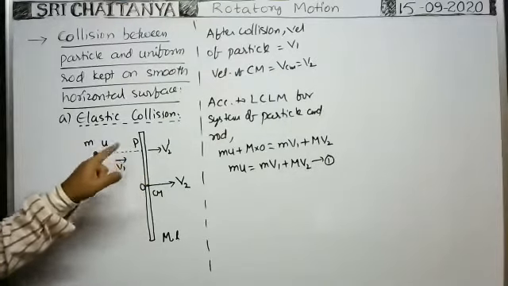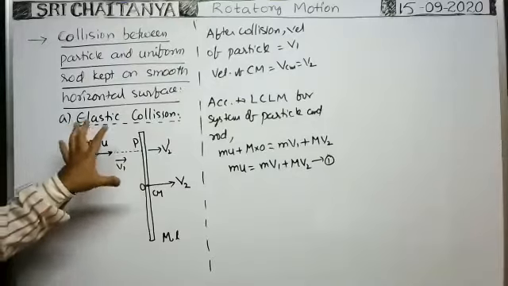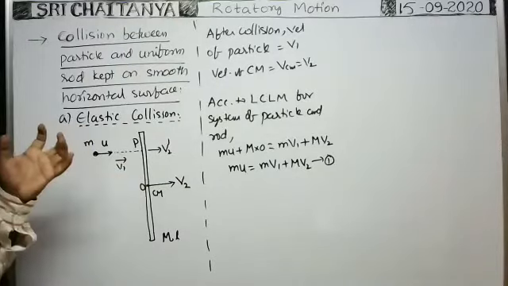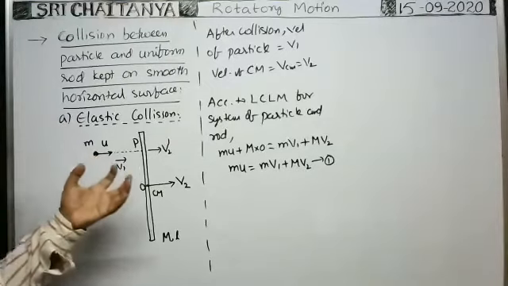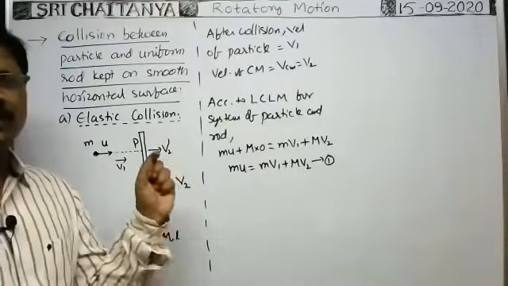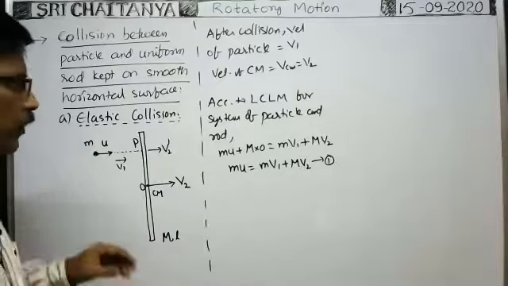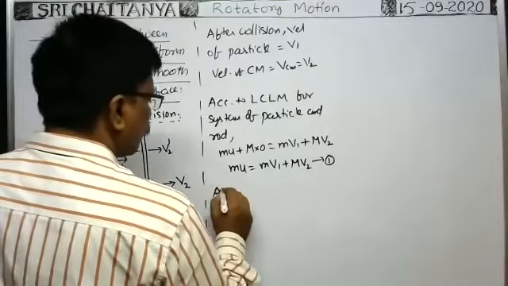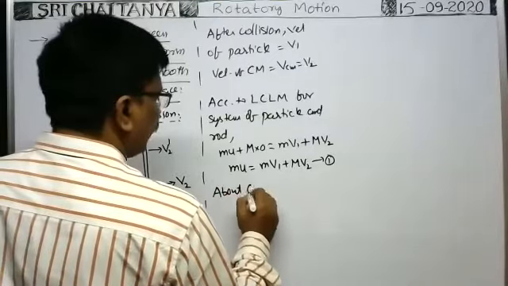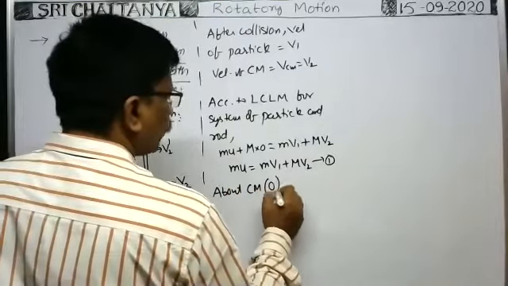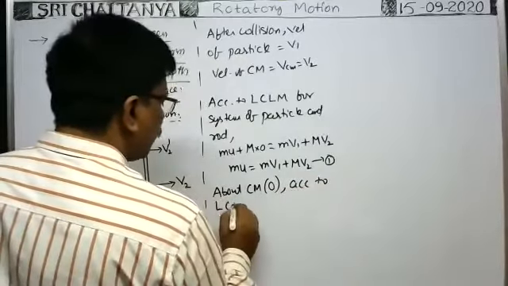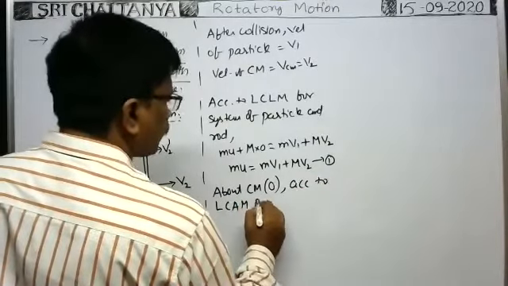But the torque is an internal torque, because if you consider the entire system, particle and rod, then that becomes an internal torque. Due to that internal torque, the angular momentum of the entire system does not alter. That's why about the center of mass we can apply the law of conservation of angular momentum also. So about the center of mass O, according to the law of conservation of angular momentum of the system,